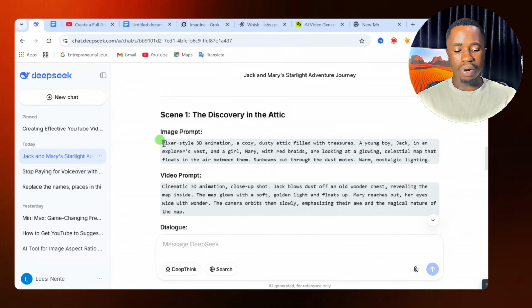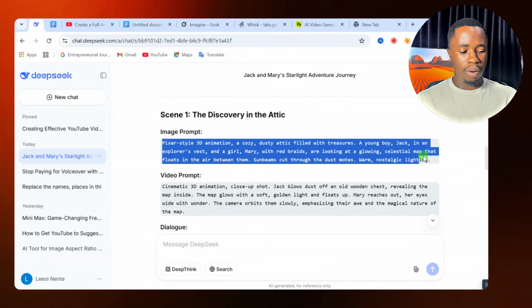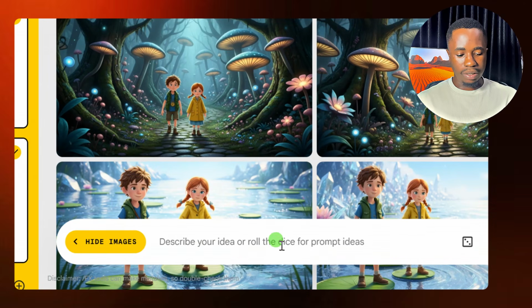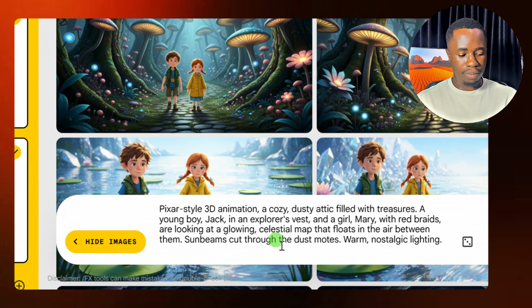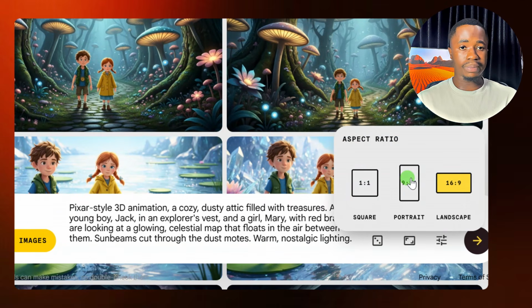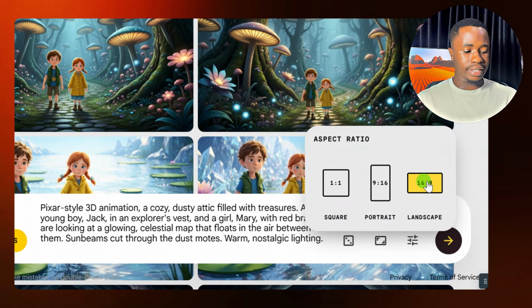So what we are going to do from here, just copy the image prompt that you have been given, copy that, and then go back to Whisk's website. So now, this is where you are going to enter in the prompt you just copied. Just paste in that prompt, and then make sure you set your aspect ratios. There are 3 different aspect ratios right from here: the square size, the 9:16, and the 16:9.